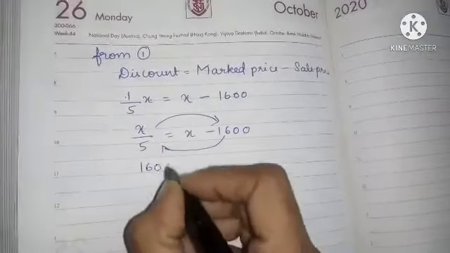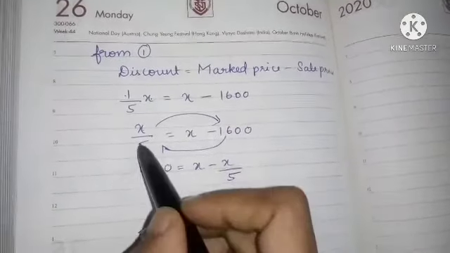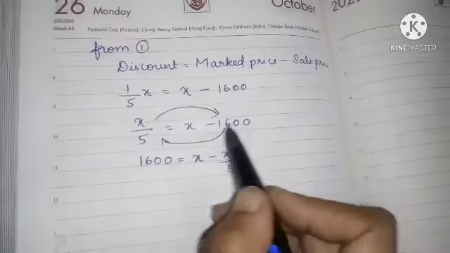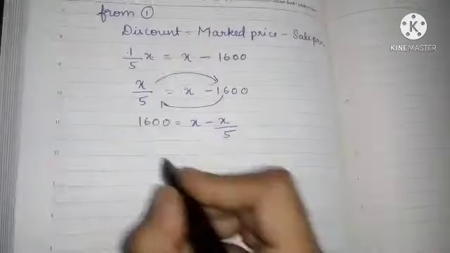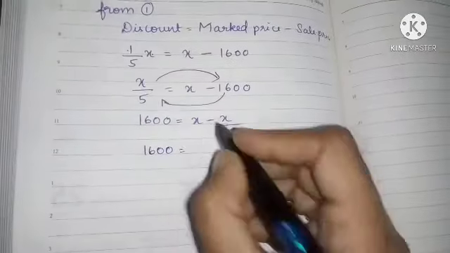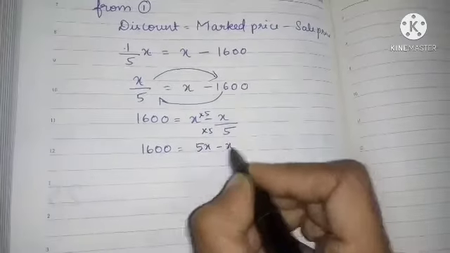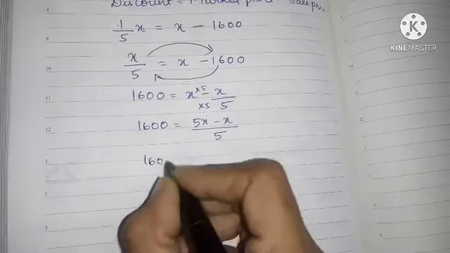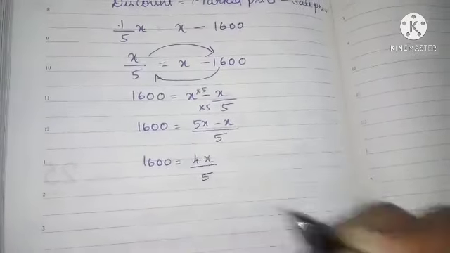So 1600 is equal to x minus x by 5, because x by 5 going to that side becomes minus x by 5, and minus 1600 going this side becomes plus 1600. So 1600 is equal to, multiplying by 5, 5x minus x divided by 5. Now 1600 is equal to 5x minus x, which is 4x, divided by 5.